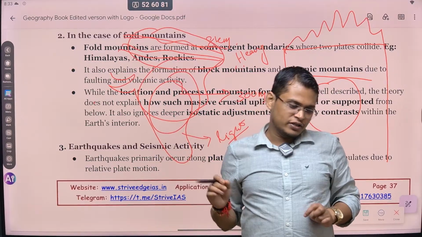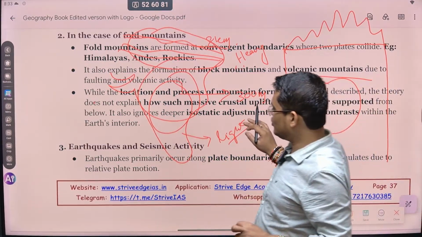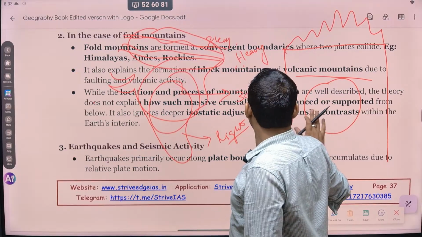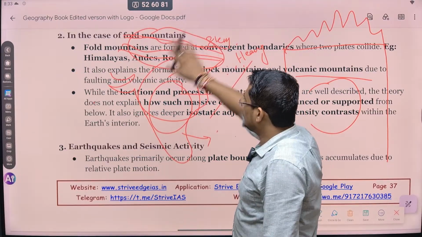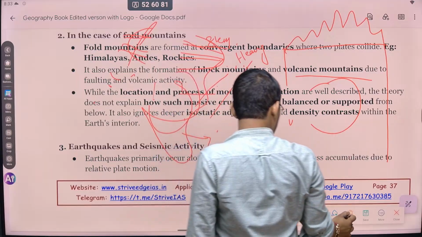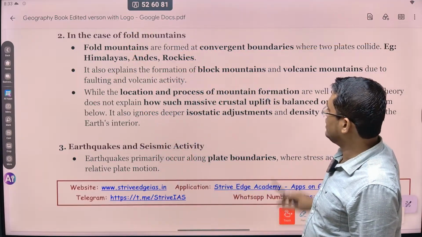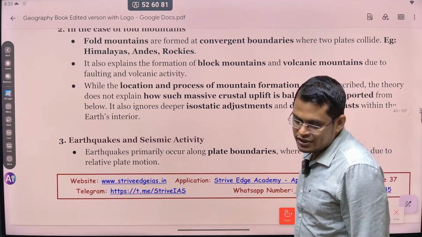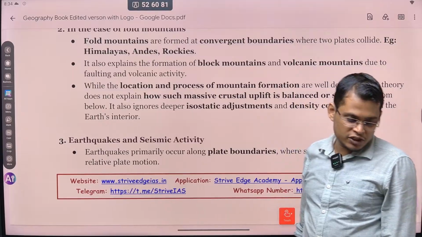There is another theory called isostasy. They actually give the answer, but this is not important from your examination perspective. Those who are studying geography optional, I think they know about that very well. Those who study geography are able to write it well. So this theory is not able to give an answer to this balance phenomenon.